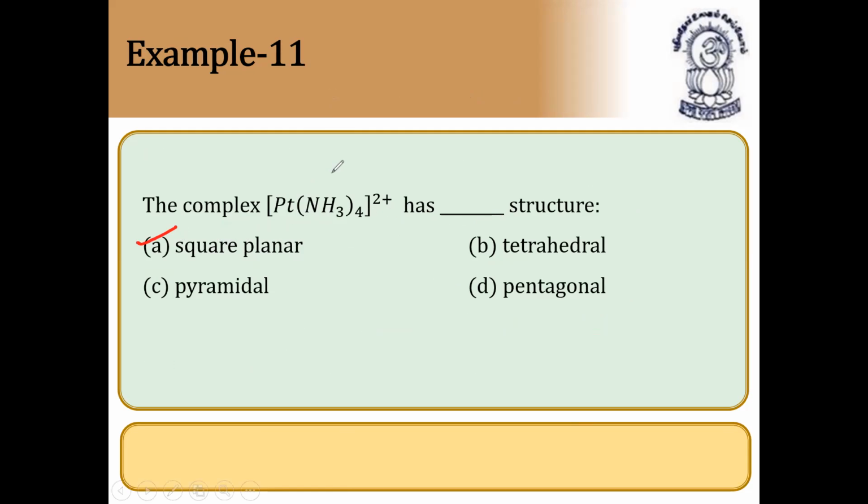Straight away we can see that it is undergoing dsp2 hybridization. Wherever platinum is there, it will involve d electrons, so dsp2 and coordination number equal to 4. Coordination number equal to 4 means square planar. So the answer is A. There is no doubt in it. Next question.